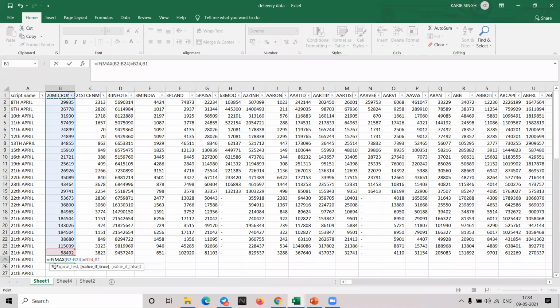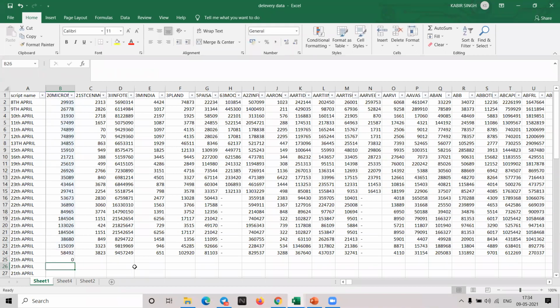So what I have done, I have written IF MAX, and I have selected the range. In the range, it should look for is equal to, and if the latest delivery quantity is the highest, the maximum, then give me the stock name. Otherwise, give me 0. If the value is true, you can see; if the value is false. Logic, got it? And I'll press enter.